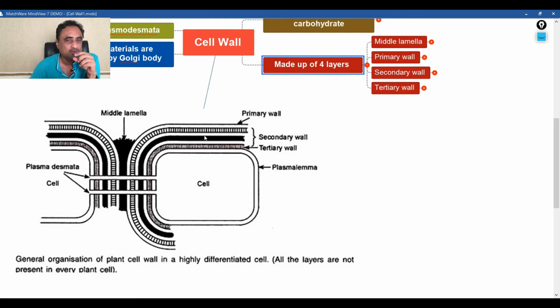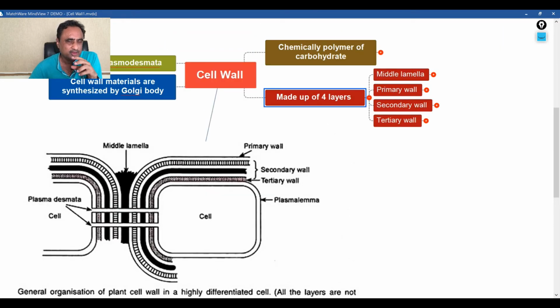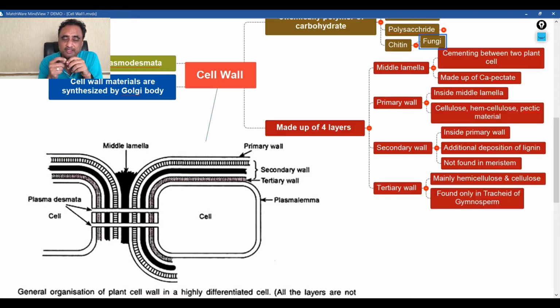The only thing that differentiates the primary, secondary and tertiary wall is its chemical nature, the compound or deposition material present there. So first, let's talk about the middle lamella. It is a cementing material between the two cells, so there must be a chemical compound that binds them. That chemical compound is calcium pectate. The middle lamella binds the two plant cells together.